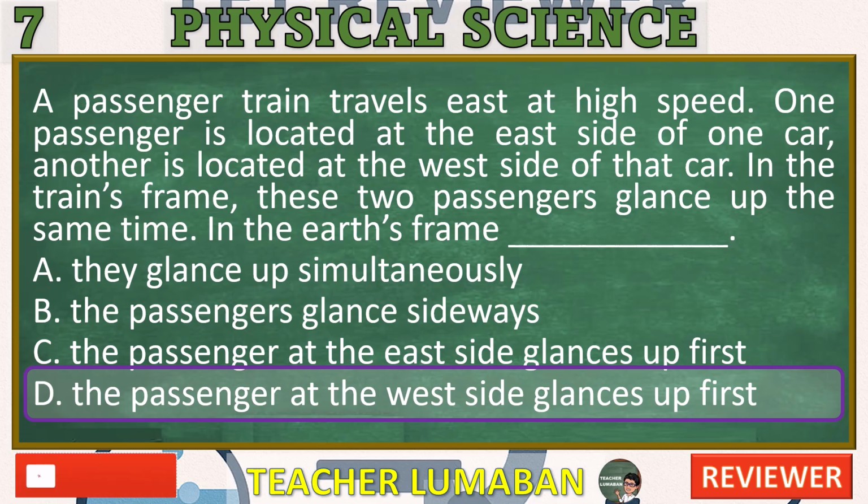Why is D correct? According to special relativity, if two events are simultaneous in the moving frame, the train, they will not be simultaneous in the stationary frame, Earth, unless they occur at the same location. Since the passengers are at different positions, and the train is moving, simultaneity does not hold in the Earth's frame, hence, D is correct.